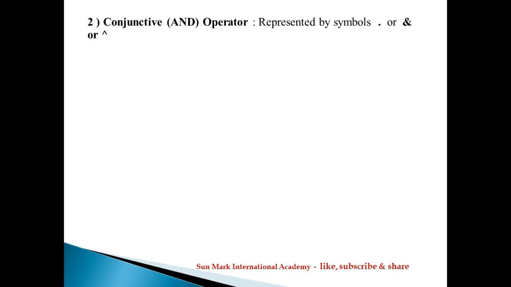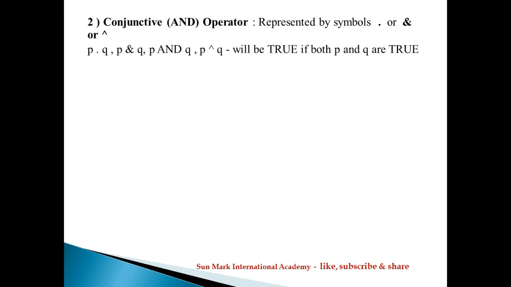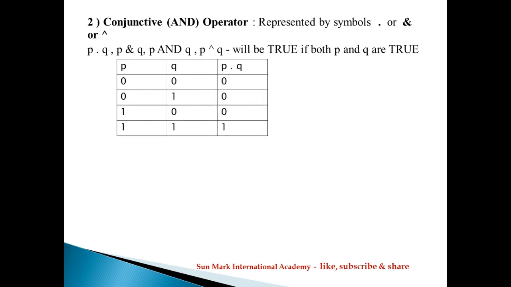The next operator is the AND operator or conjunctive operator, represented by the symbols dot, ampersand, and or caret. So we can write P dot Q, P ampersand Q, P and Q, P caret Q.